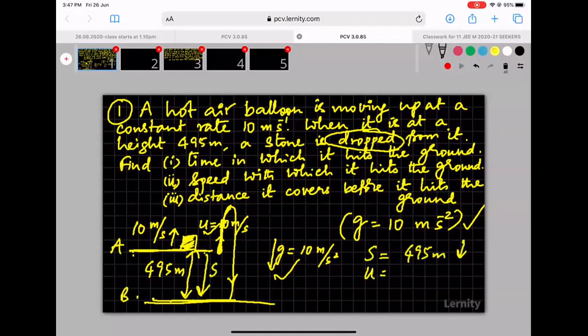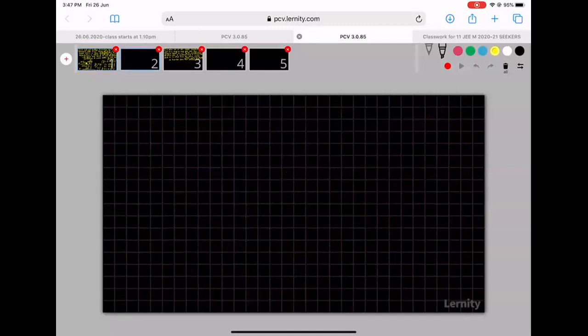U, the initial velocity, is equal to 10 meters per second upwards. a, or g, whatever you may want to call it, is equal to 10 meters per second square downwards. What are you supposed to calculate? You're supposed to calculate t, and you're supposed to calculate v, the final speed. So these are the questions. Get it? We'll go to a new slide.